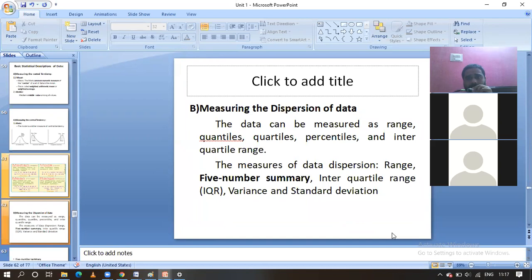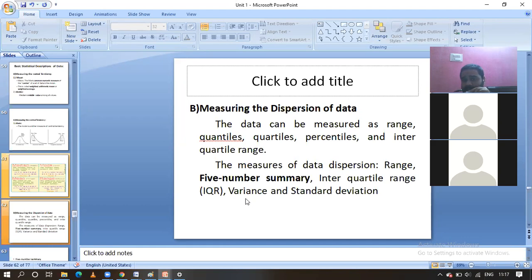Also, measuring the dispersion of data, how the values are spread. How are we going to measure? This is with the help of the five-value summary. Okay, quantile, percentile. By using these we are going to measure. And with the help of variance and standard deviation.